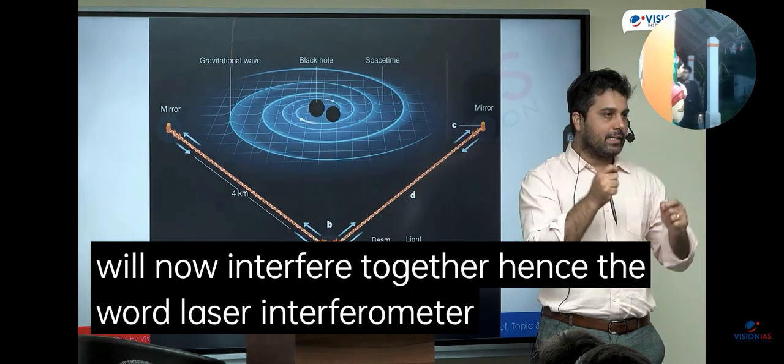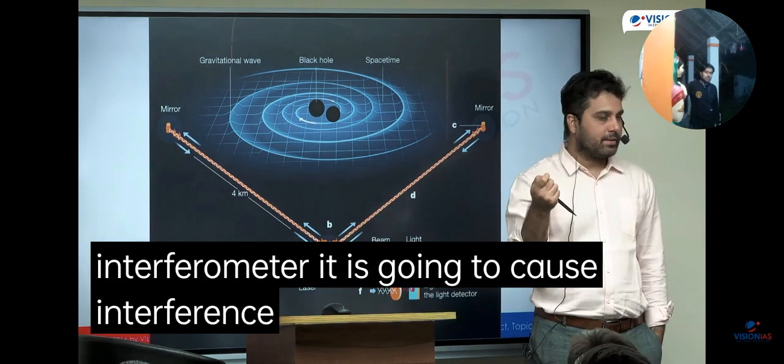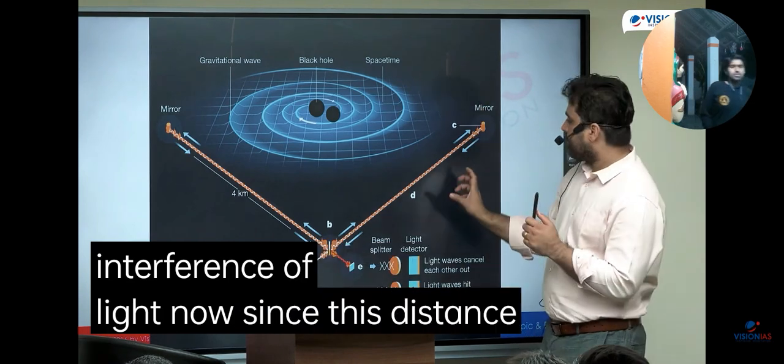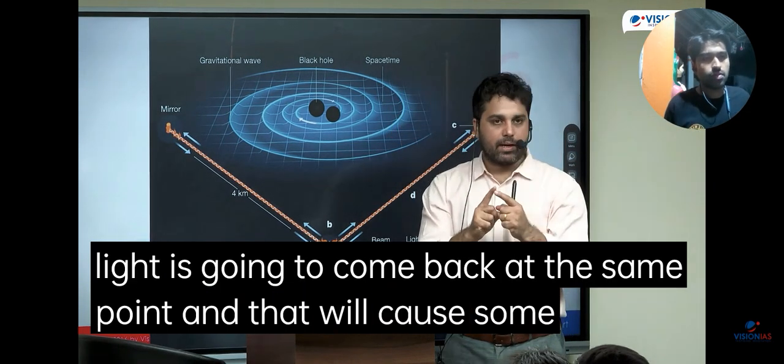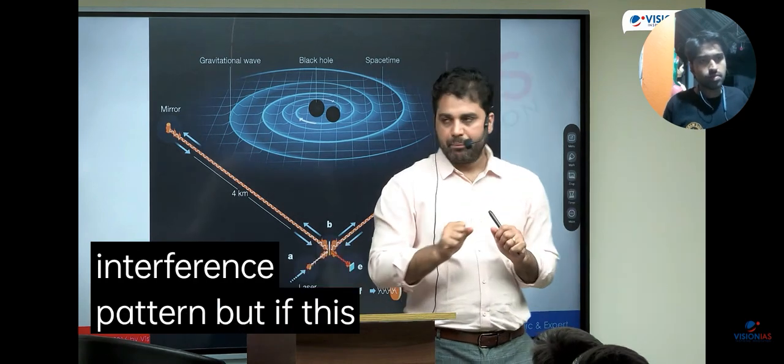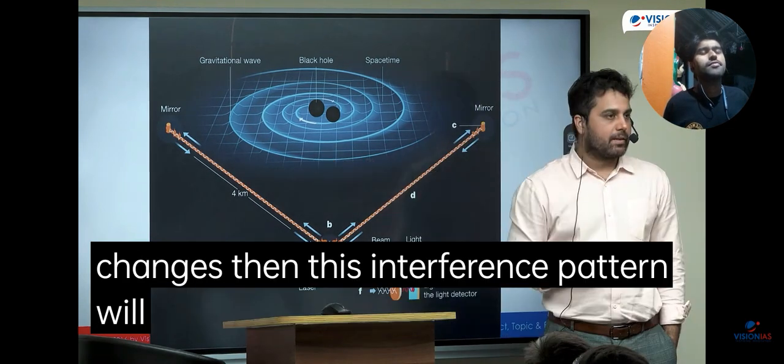Hence the word laser interferometer. It is an interferometer, it is going to cause interference of light. Since this distance is the same, 4 kilometers, and this distance is the same, these two lights are going to come back at the same point, and that will cause some sort of interference pattern. But if this distance changes, then the interference pattern will be a different pattern.